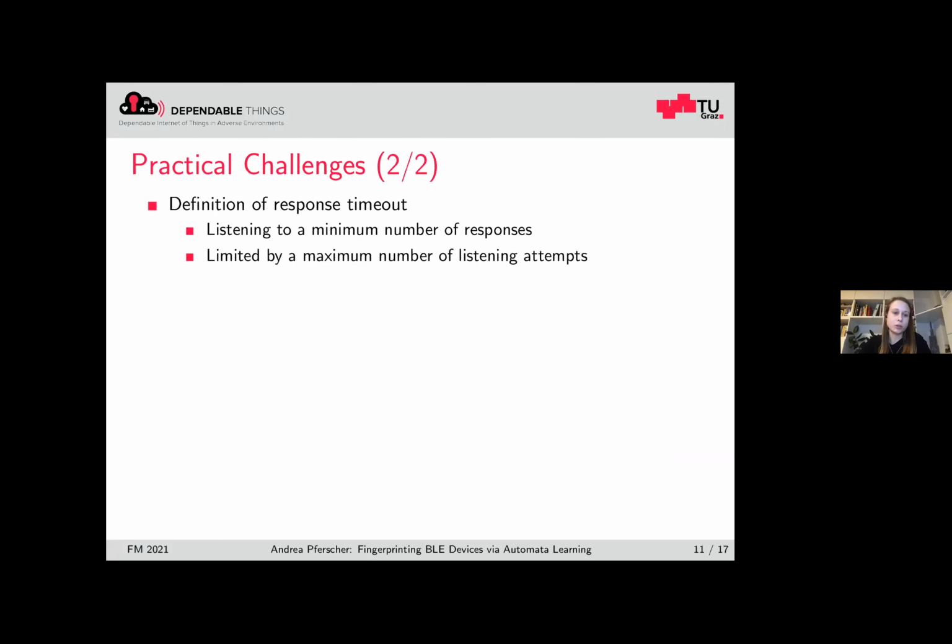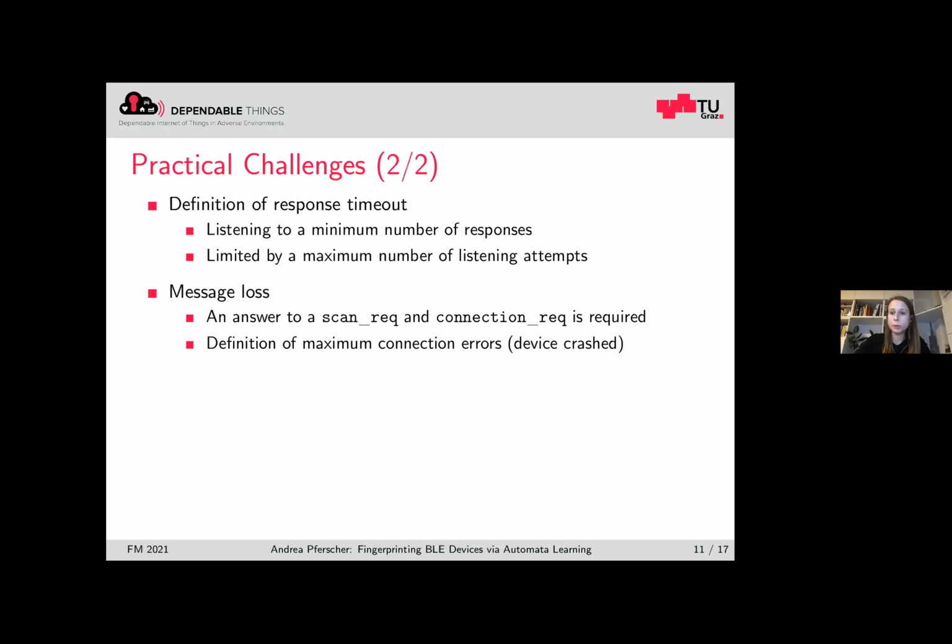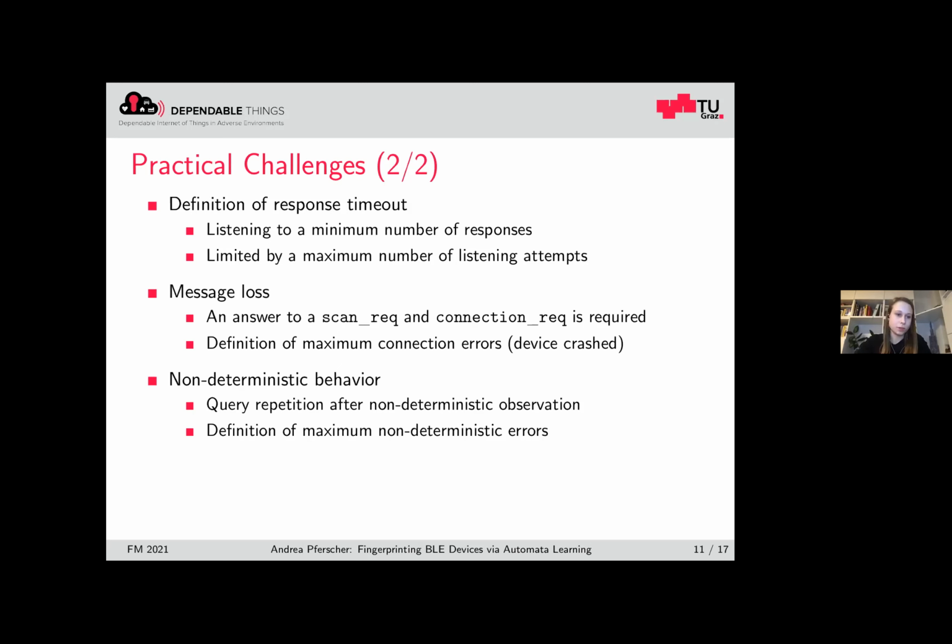Furthermore, we had to define a response timeout. Therefore, we listen for a minimum number of responses. If we haven't received a convincing answer from the peripheral after this minimum number of responses, we extend this to a maximum number of listening attempts. Furthermore, we have to deal with packet loss. In this case, we always assume that we should receive an answer to a scan request and to a connection request. If this is not the case, we assume a connection error, and this is limited to the maximum number of connection errors. So we can also detect crashes with this.